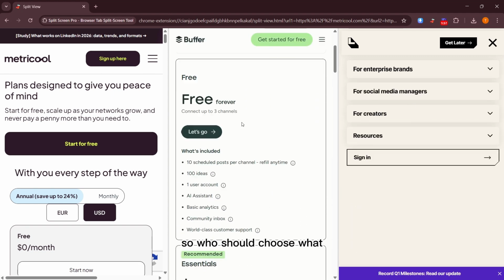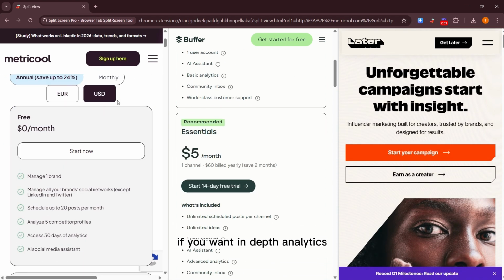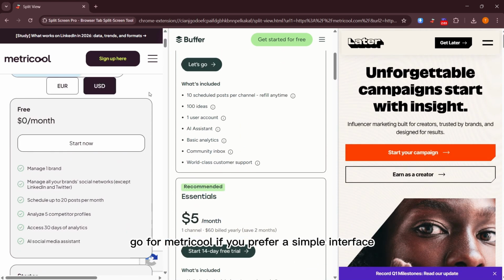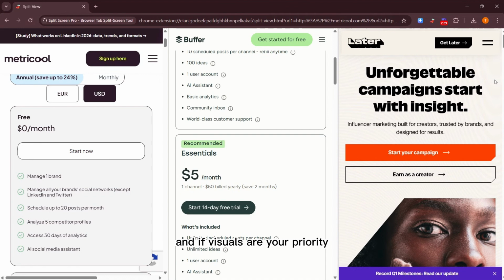So, who should choose what? If you want in depth analytics, go for Metricool. If you prefer a simple interface, Buffer is your best bet. And if visuals are your priority, Later is the way to go.